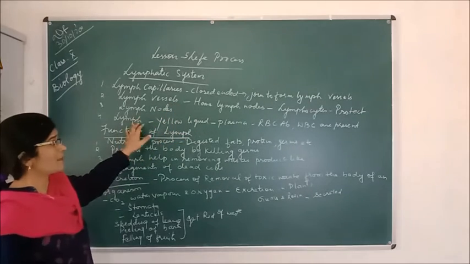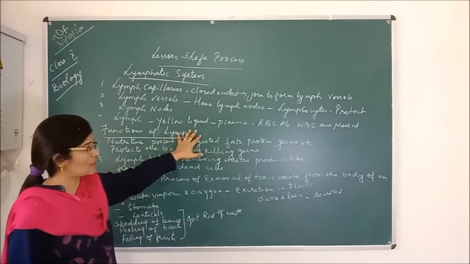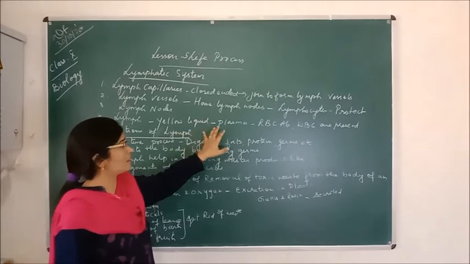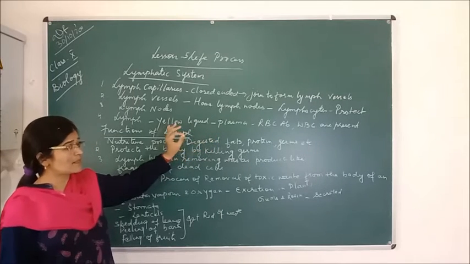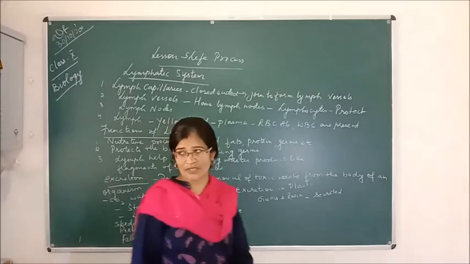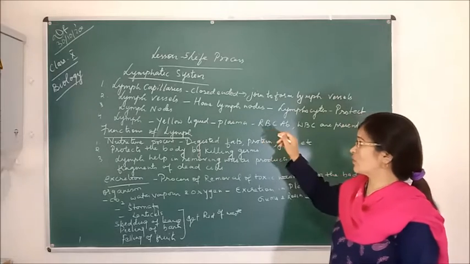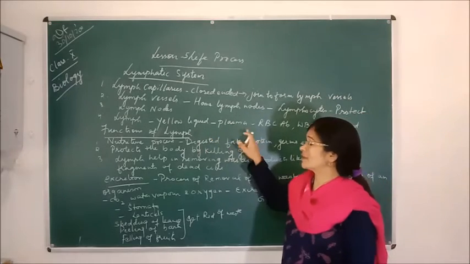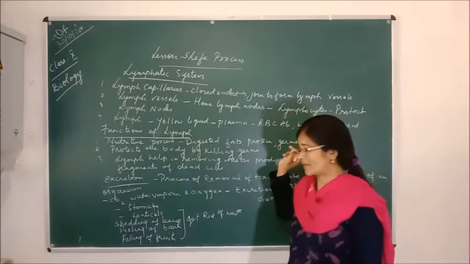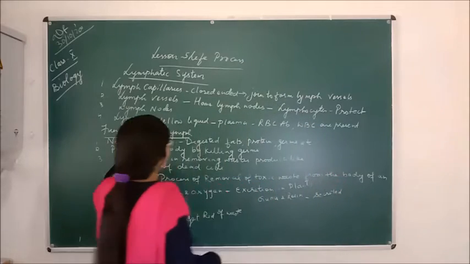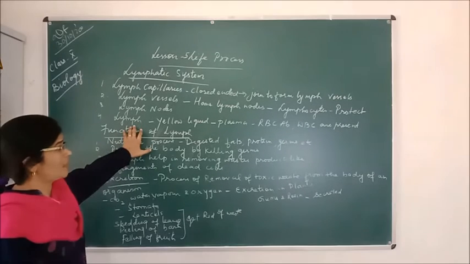And what is lymph? Lymph is actually the yellowish liquid which comes out from the interstitial tissues in our body, and it contains the plasma, just like the blood. But the main difference between the blood and the lymph is that blood contains RBC, that is the red blood cells which contain hemoglobin, but lymph does not contain RBC, but it has a rich number of WBC, that is white blood cells. So that's why lymph is not red in color, it is a light yellowish colored liquid which flows in the